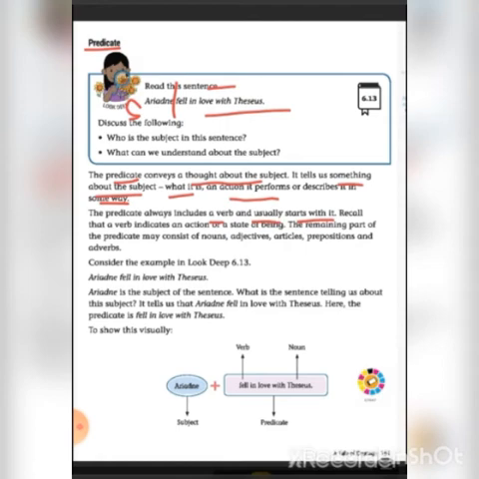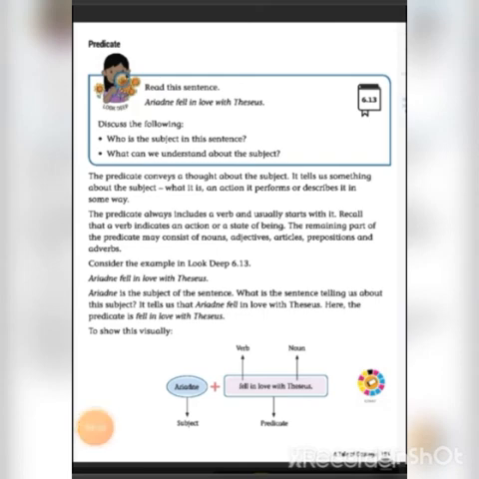Recall that a verb indicates an action or a state of being. The remaining part of the predicate may consist of nouns, adjectives, articles, prepositions and adverbs. So let us see the example. Adriani fell in love with Theseus.